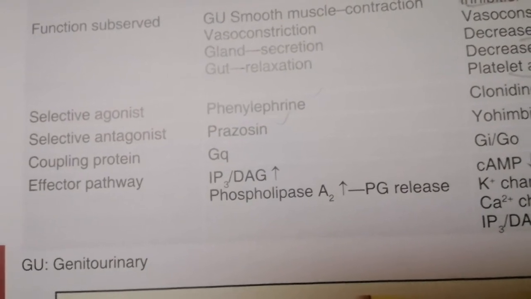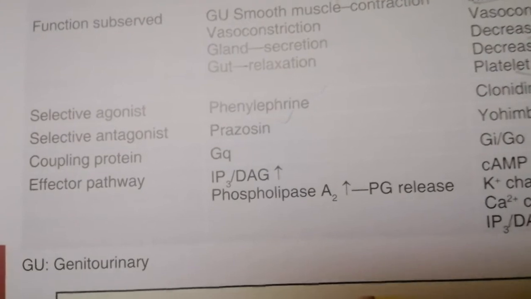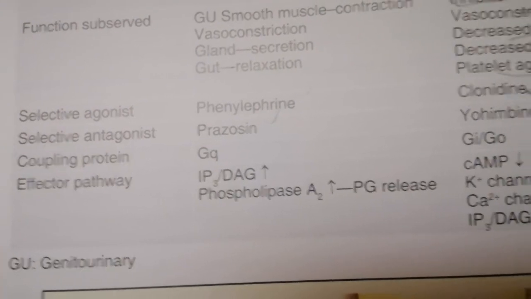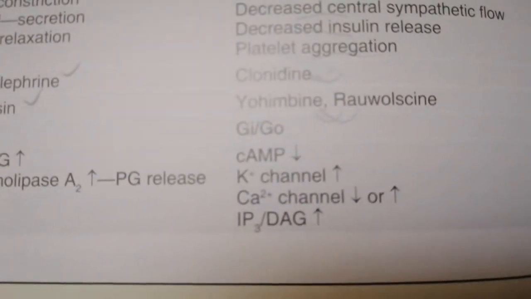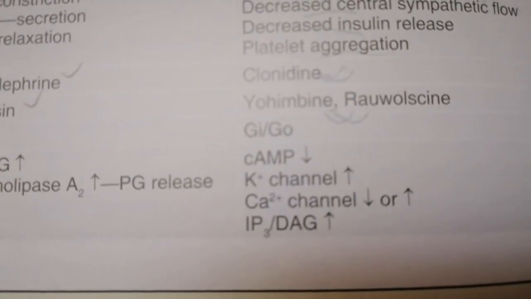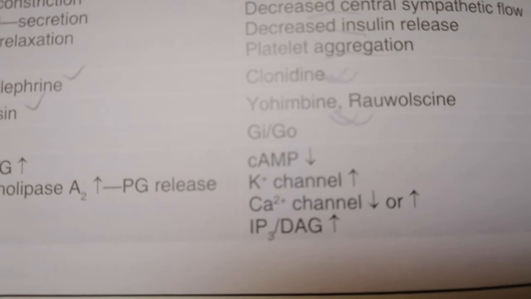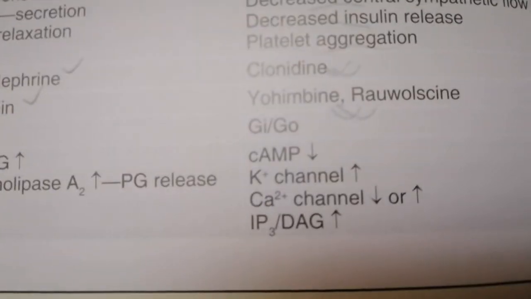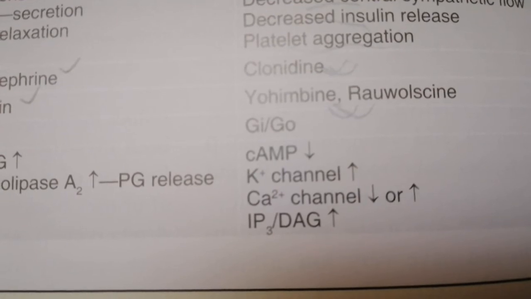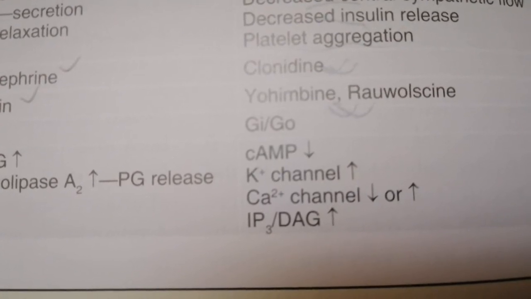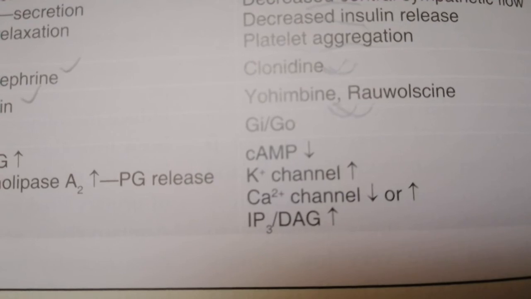This will make the cell active. This will stimulate the cell, and Gi will decrease the cAMP, which is cyclic adenosine monophosphate. This will open the potassium channel, and potassium goes from inside of the cell to outside, and there is electronegativity inside the cell.